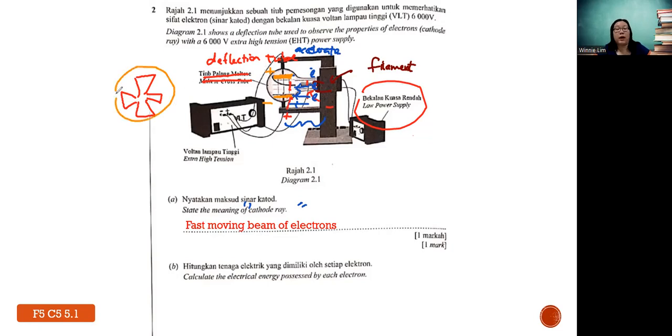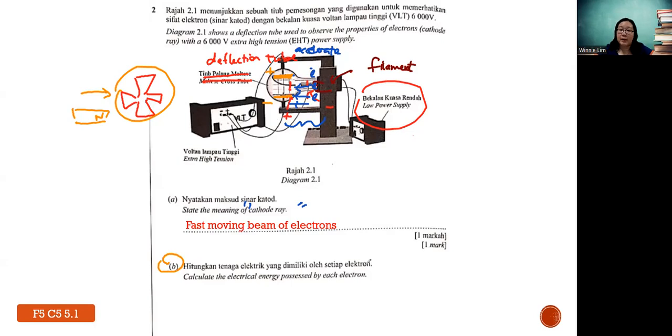If you have the Maltese cross, it will block the electrons and produce a shadow. If you use Fleming's left hand rule, you will notice the shadow shifts up or down depending on how you place your magnet, with the north toward or away. So this is the whole idea under the first topic, but we are more focused on the calculation part of part C, part B.